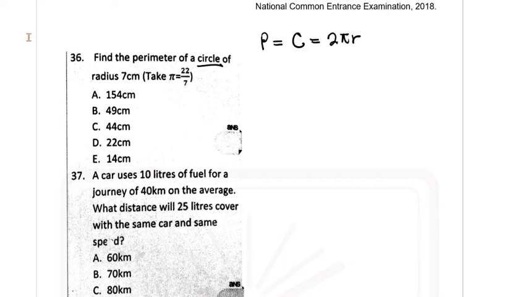So that will be equal to 2 times pi. Pi we're told to be 22/7, and r we're told that r is equal to 7. So this could easily cross out, and then your answer will be 2 times 22 to give you 44 centimeters. So that will be option C.